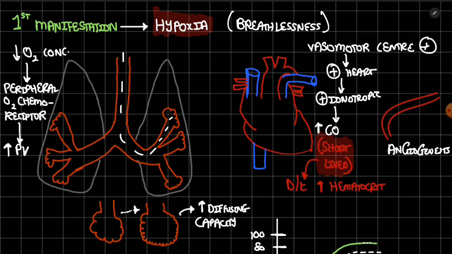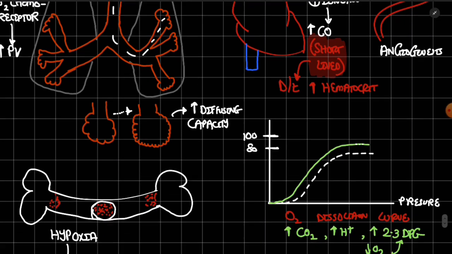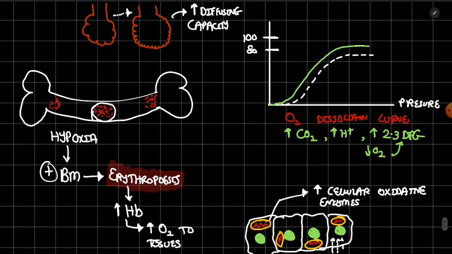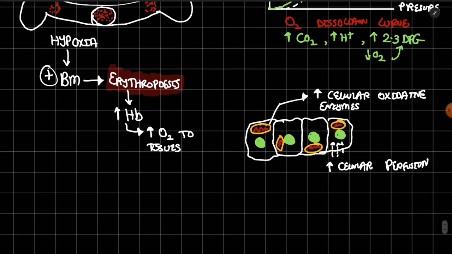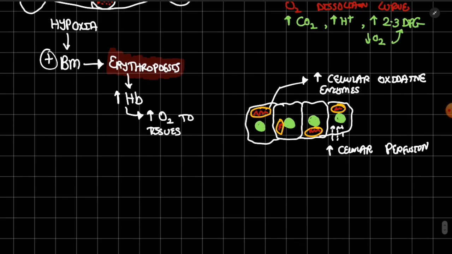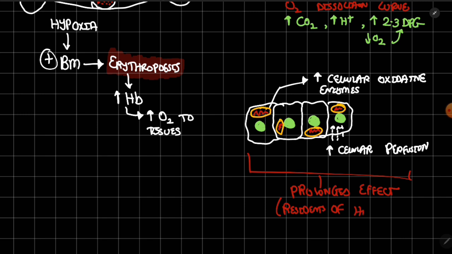Then we saw angiogenesis, which will further cause increased blood flow. Then we saw the effect on the O2 dissociation curve, the conditions which cause the O2 dissociation curve to shift to the right. Then we saw the prolonged effect. I have not mentioned, this is the prolonged effect. In which people do we see the prolonged effect? Yes, the residents of higher altitude.